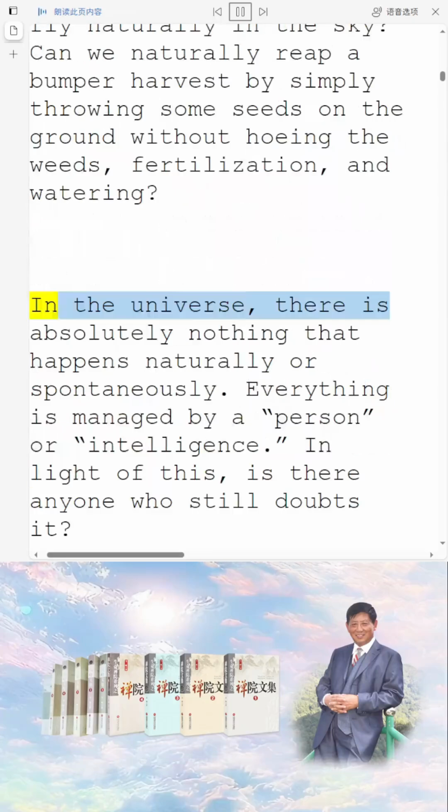In the universe, there is absolutely nothing that happens naturally or spontaneously. Everything is managed by a person or intelligence. In light of this, is there anyone who still doubts it?